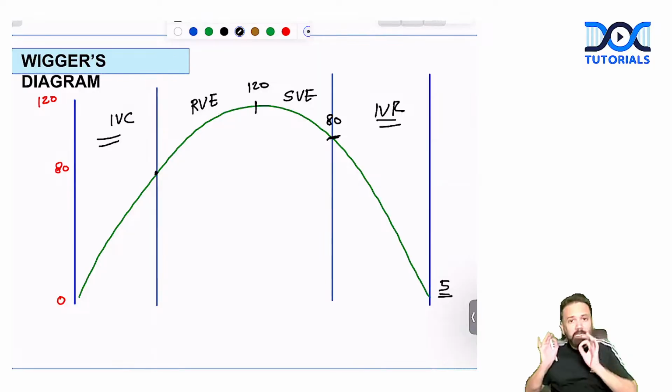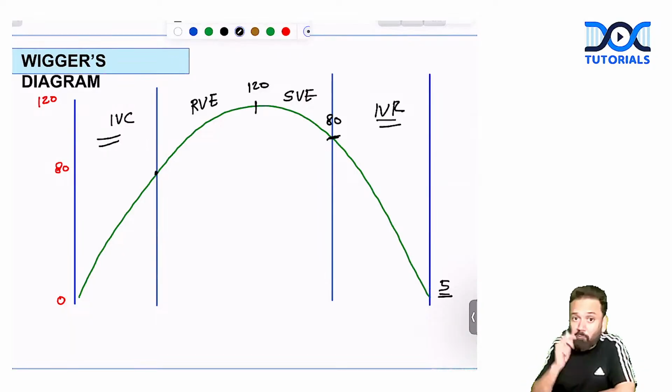But I'm telling you again and again, this can only be understood if you know about the pressure difference. Definitely, they will ask you about the cardiac cycle, the Wiggers diagram, and the heart sounds. So only this half an hour of lecture is going to help you with all types of questions, either essay, physiological basis, or even MCQ.